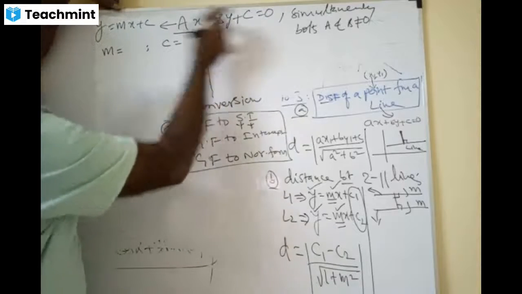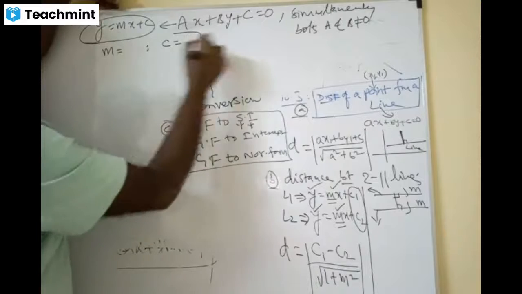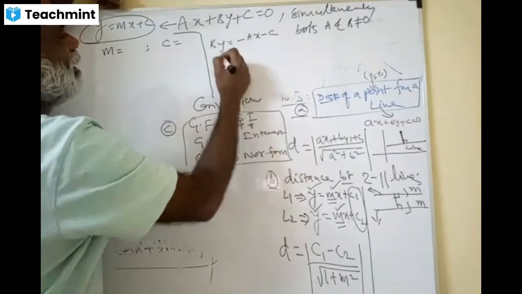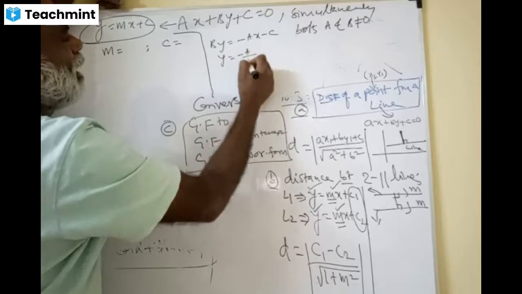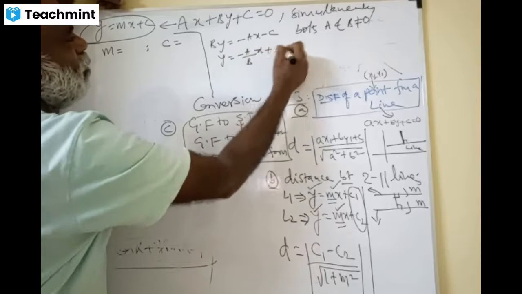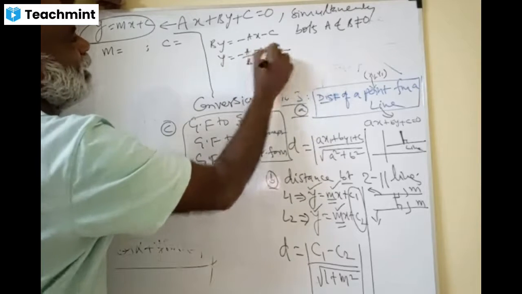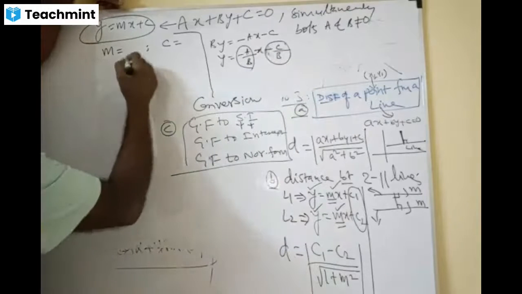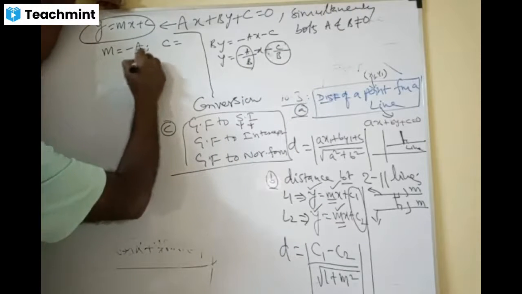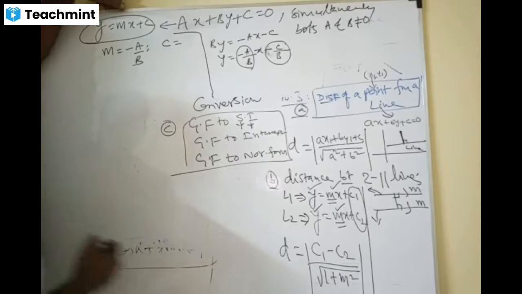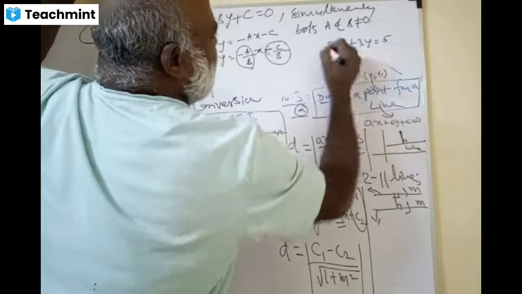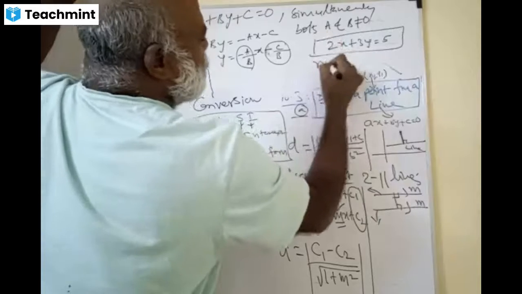Ax plus by plus c equals 0, so by equals minus ax minus c. Y equals minus a by b x plus c by minus c by b. This is the slope and this is the y-intercept. So slope is minus a by b. Take 2x plus 3y equal to 5. This is the line. Can anybody tell what is the slope here?